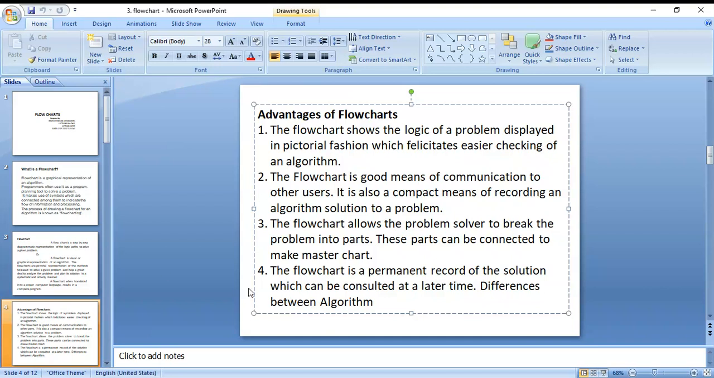Next, the last one. The flowchart is a permanent record of the solution which can be consulted at a later time. Suppose we draw a flowchart, and two years later you want it. Then you can go back and see it. So the flowchart is a permanent record.